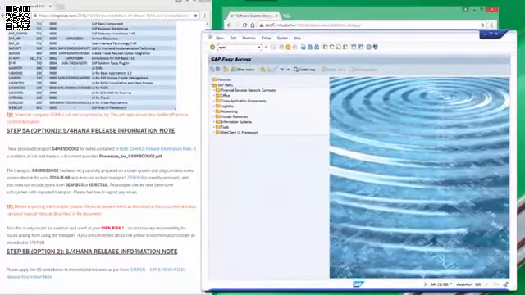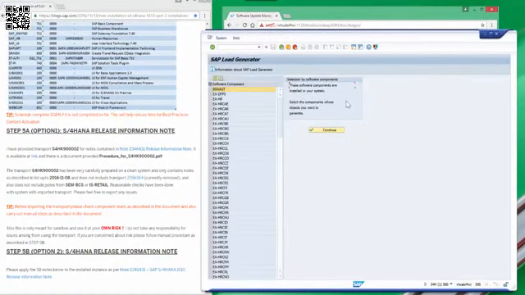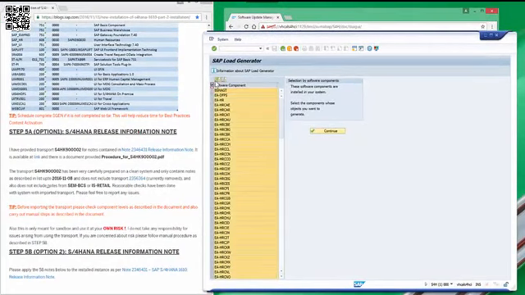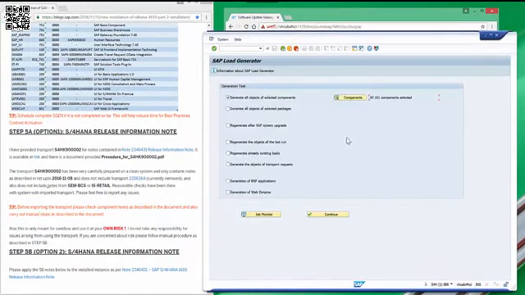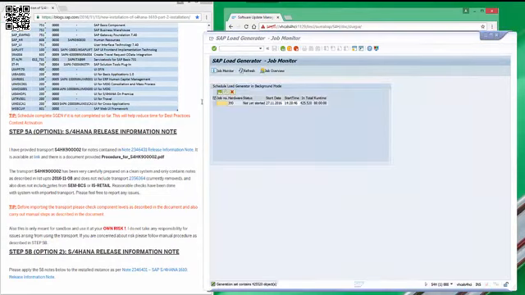As all software component installation is complete, it's better to run SGEN. Generate all objects of selected components. Make sure all components are selected. Click on continue. Select the line and run job directly.